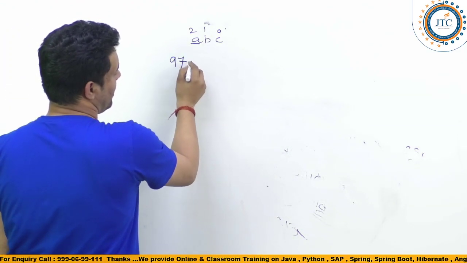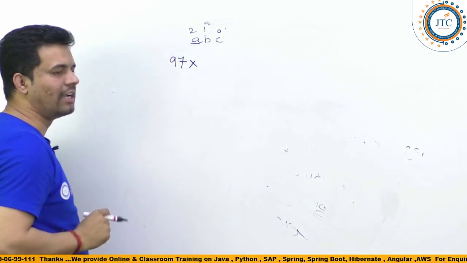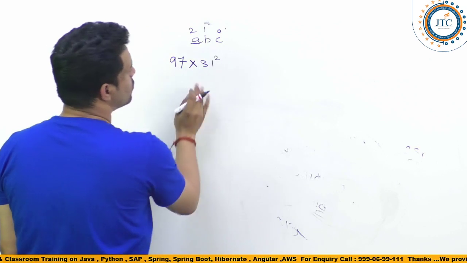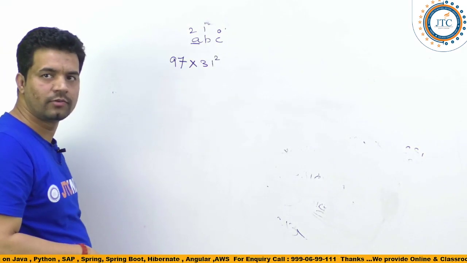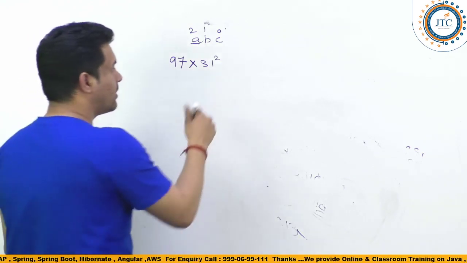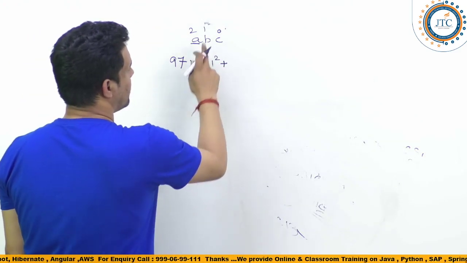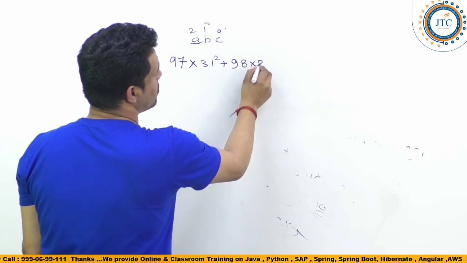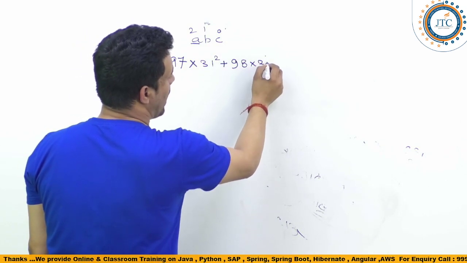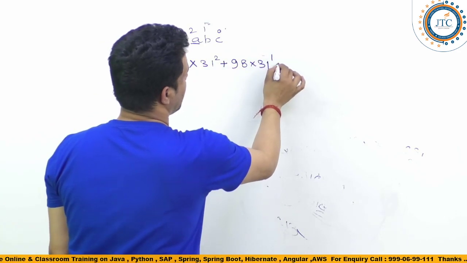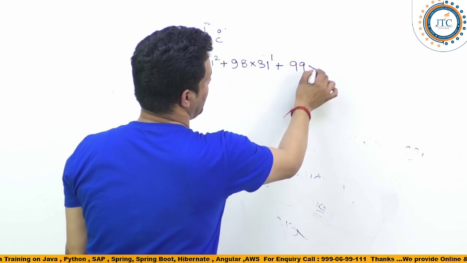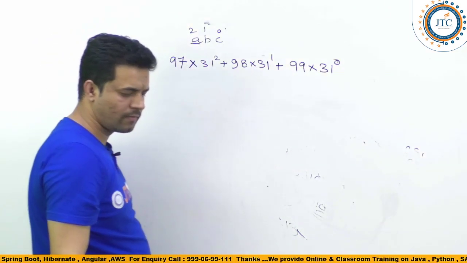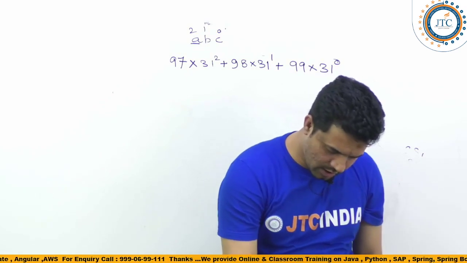So 97 into 31 to the power 2, plus B, whose ASCII value is 98, into 31 to the power 1, and like that, c itself 99 into 31 to the power 0. Now calculate this one.